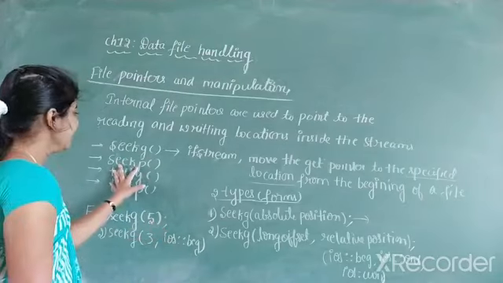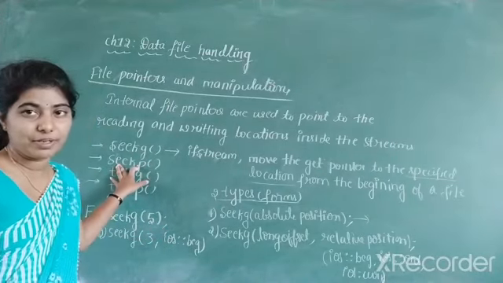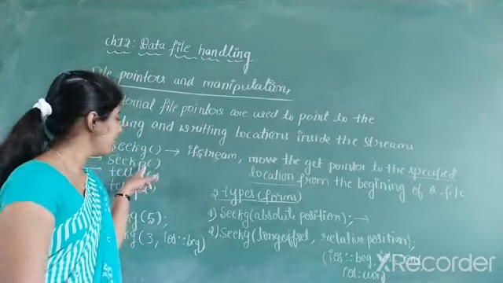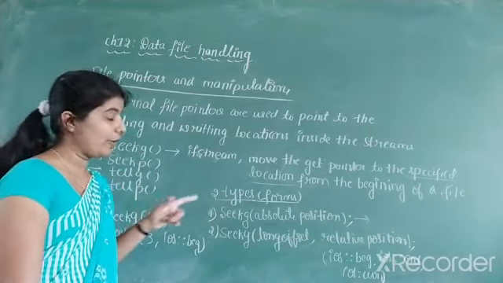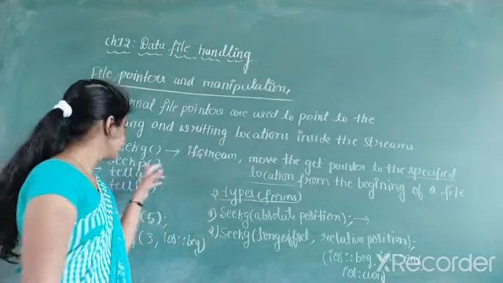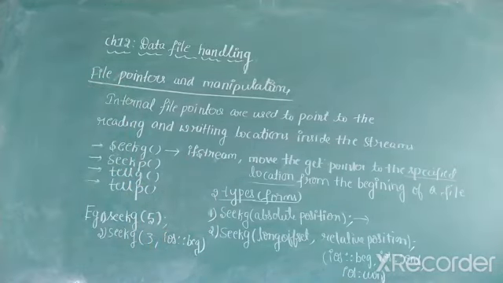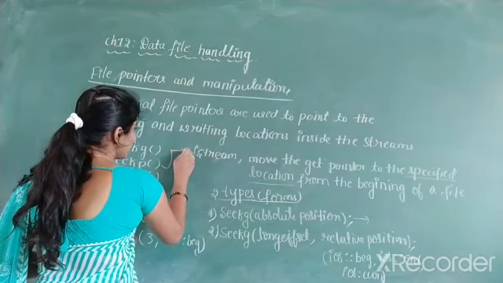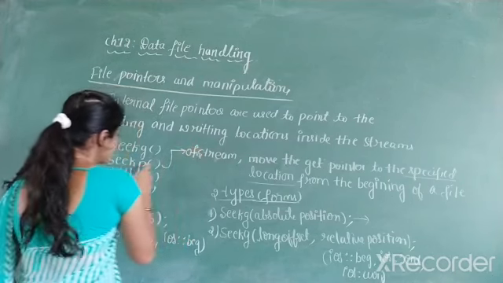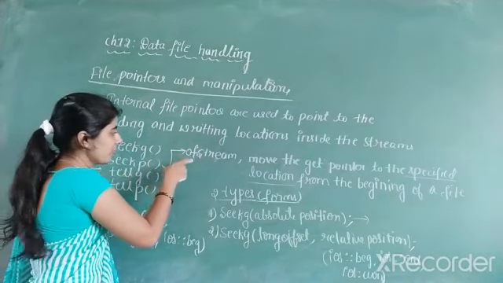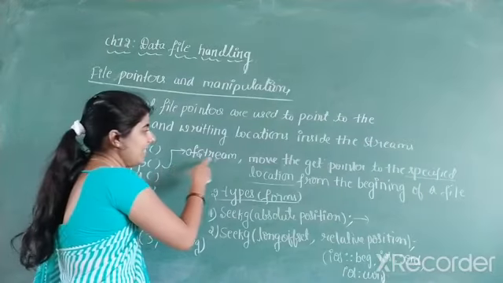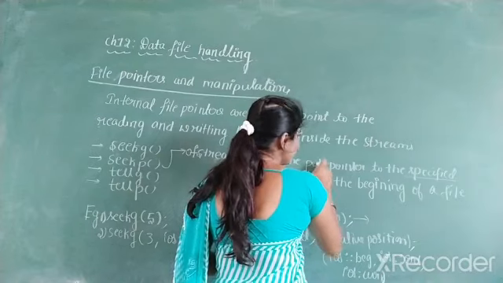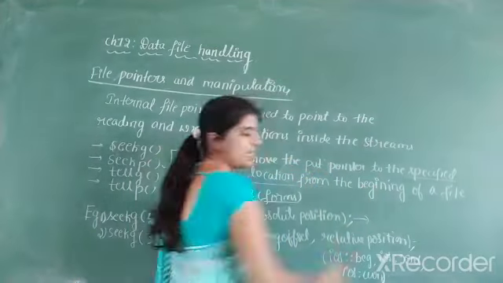So similar to that, we have to know about the seekp member function also. P indicates put here. P indicates the put pointer. So let us discuss the seekp member function. The seekp member function belongs to a class called ofstream. And it is used to move the put pointer to the specified location from the beginning of a file.